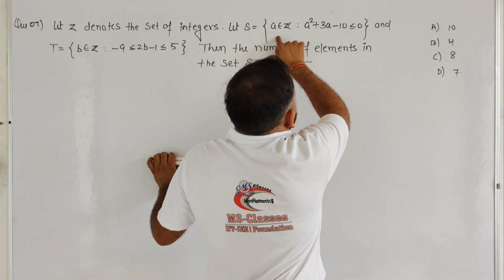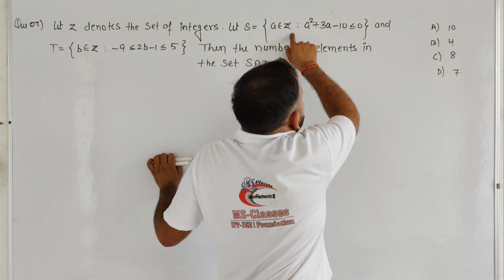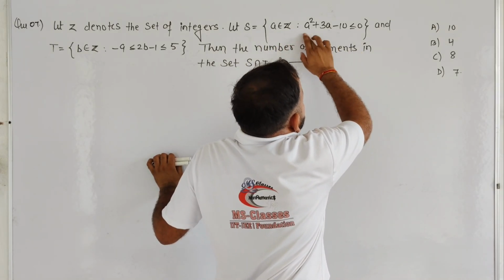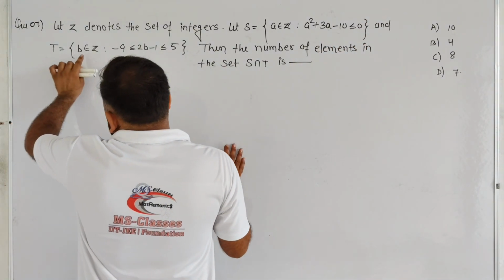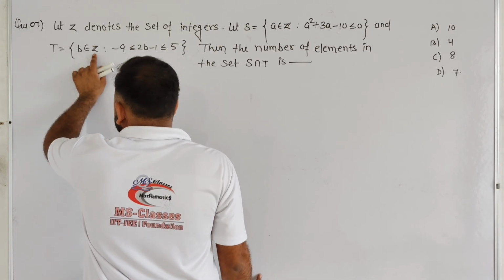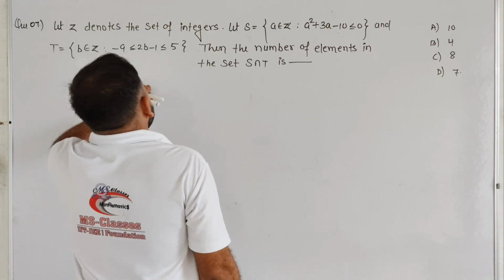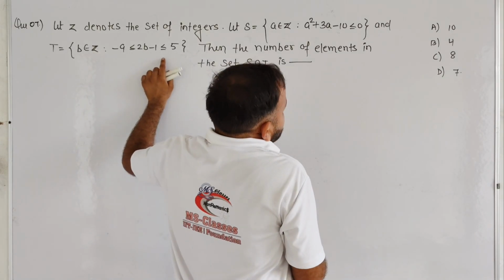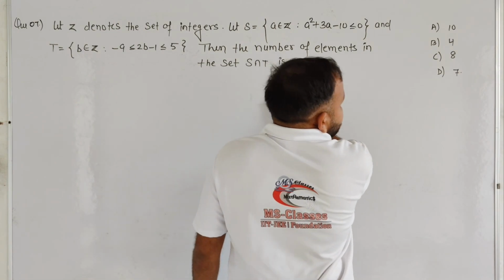Let S be the set in which all A occur from the set of integers that satisfy the condition A square plus 3A minus 10 less than or equal to 0, and T contain all elements B which belong to the set of integers and satisfy the condition minus 9 less than or equal to 2B minus 1 less than or equal to 5. Then find the number of elements in the set S intersection T.